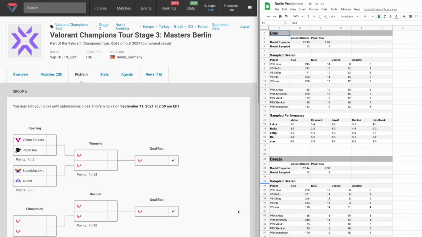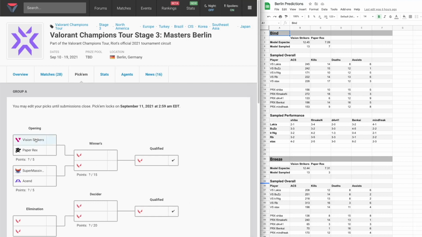Alright, we are ready to get into the Berlin predictions. On the right, I'll be showing the predictions made by the model, and on the left, I'll be filling in the bracket as we go, just so we can keep track of everything. I also have the overview page fully filled out in the sheets, but I don't want to reveal everything all at once. And if you want to pause at any time to look at the stats in detail, feel free to. But also, I'm going to link the Google Sheets in the description, so feel free to follow along if you would like. Sorry in advance if I butcher any names, and let's start with game A1.